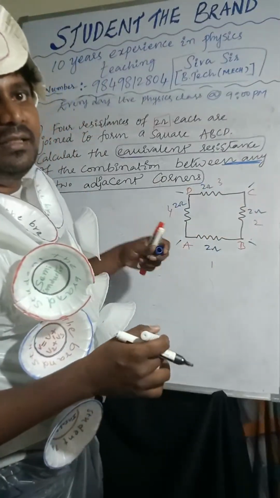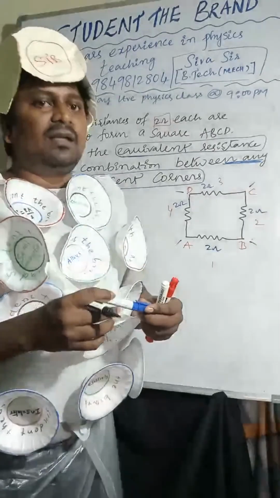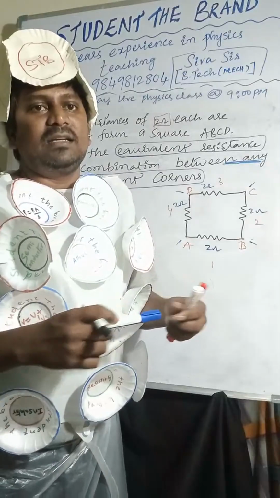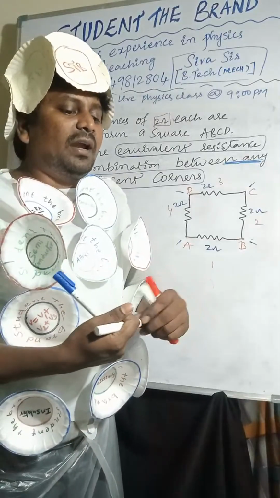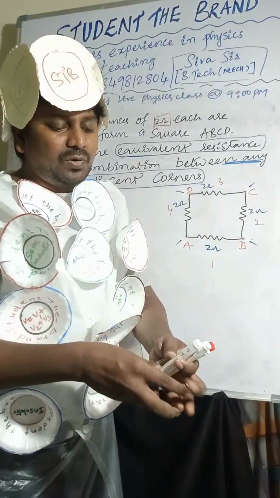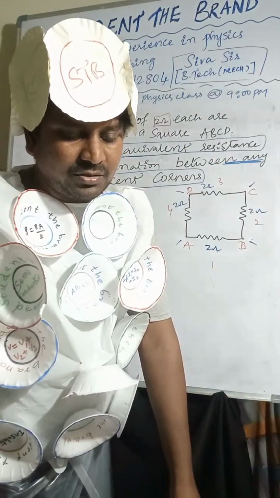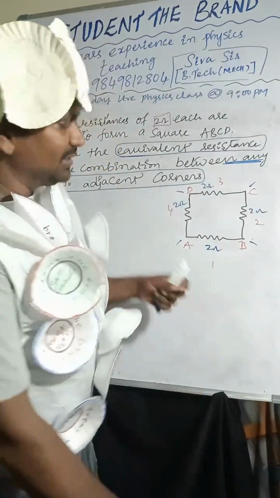So we can try anything, right? We can take any two adjacent corners. Between any two adjacent corners we have to consider. The point is how you are considering; the way we consider is very important. Okay, so now I am considering the order.